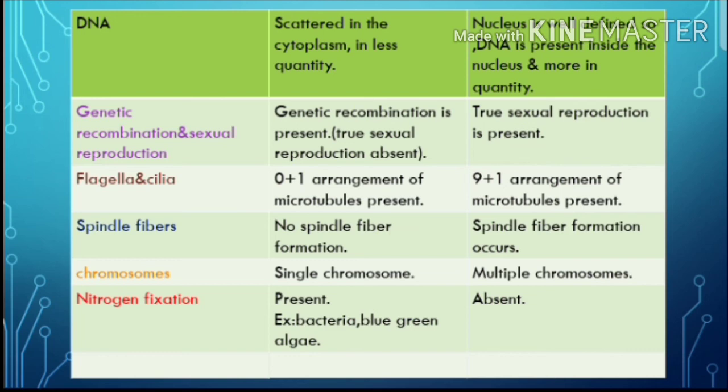Next one, flagella and cilia. In prokaryotic flagella, a 0+1 arrangement of microtubules is present. In eukaryotic cells, a 9+2 arrangement of microtubules is present.